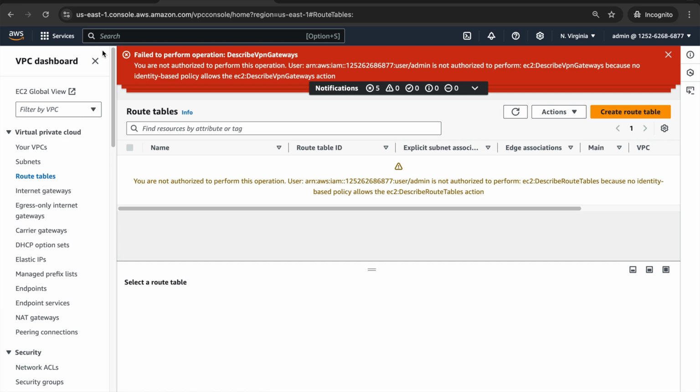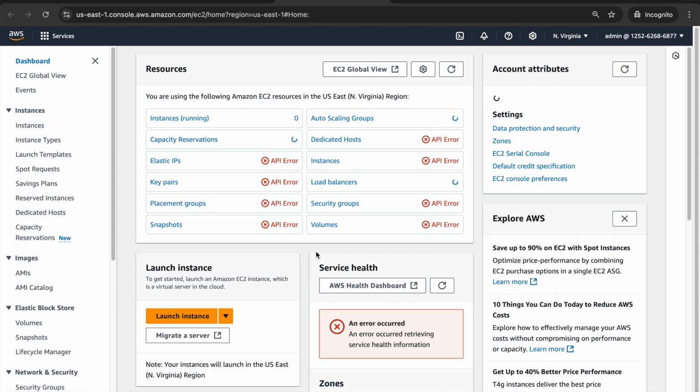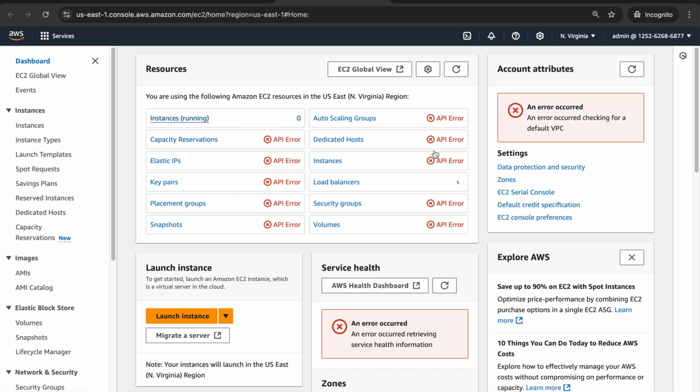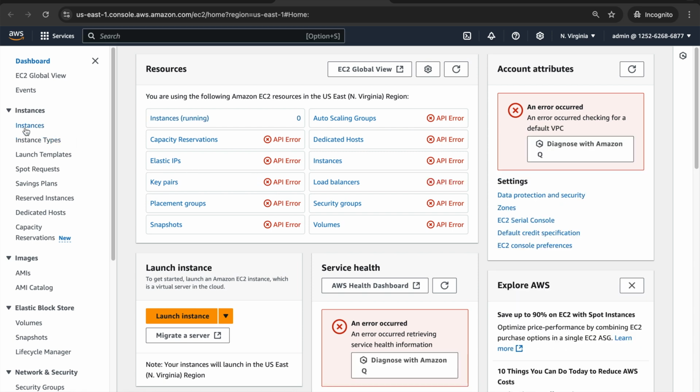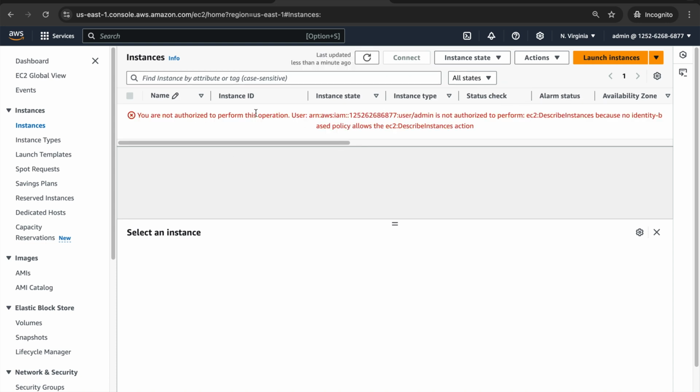I can also open the EC2 console, and all of these will give errors. All of them are giving API errors because I do not have any access whatsoever. I cannot even see instances, and I cannot even launch instances, because this admin user is not allowed to perform any operation.